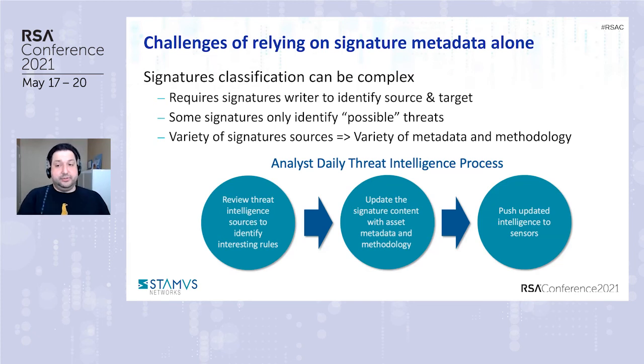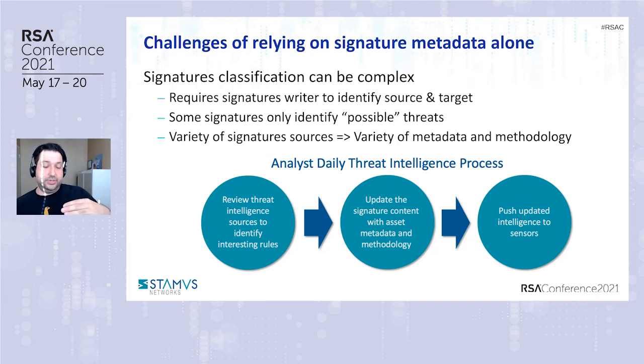The challenges of relying on just signature metadata alone, there's a few, of course. The classification can be complex. It requires some signature writers to insert the source and target keywords when writing the rules. Some signatures will only identify possible threats, so it might not be so useful there. There's a variety of signature sources, all sorts of providers.